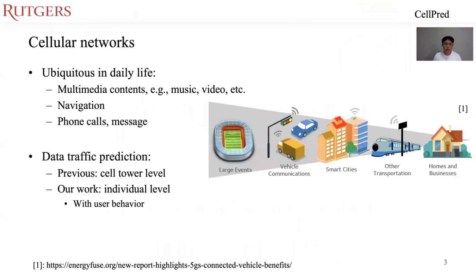Let's go into that. Cellular networks, as we all know, are ubiquitous in our daily life. We can access the cellular networks for multimedia contents such as music, video, etc. If you're on the road, then you're going to use the navigation for a relatively long time. And we can also use the cellular networks for traditional business like phone calls and messages. And data traffic prediction is actually one of the major applications in cellular networks. Previous works focus on the cellular tower level, and in this work we approach data traffic prediction from the individual level with the consideration of user behaviors.